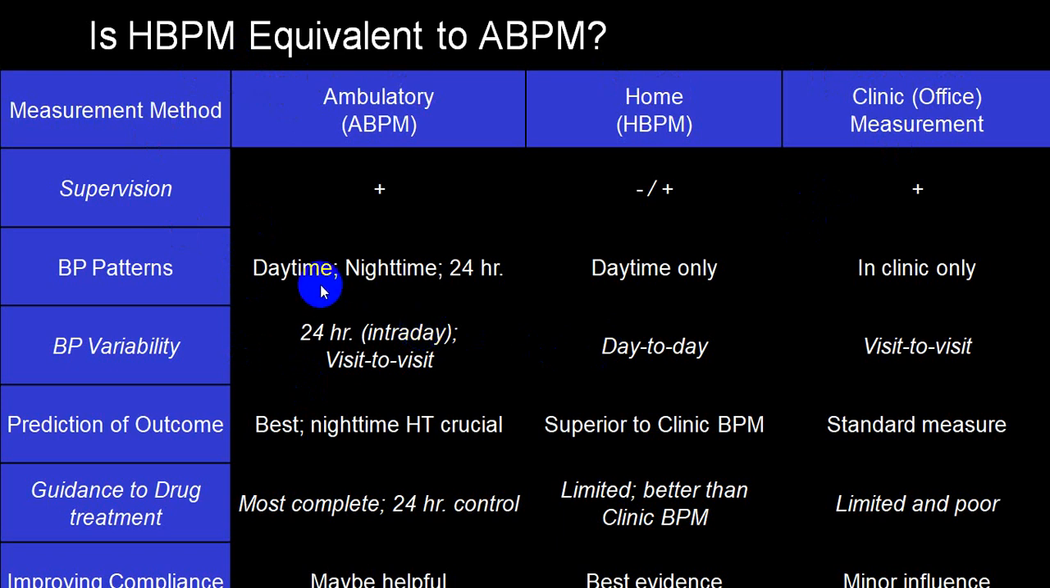If we go directly, ambulatory blood pressure monitoring will be for 24 hours. Home blood pressure monitoring will be only during daytime. It will not record during night time, and clinic will be only when you attend the clinic, either in the morning or in the afternoon or in the evening. This will give you entire intraday blood pressure fluctuation. This will give only day-to-day fluctuation, not intraday. And this will be giving you only visit to visit.